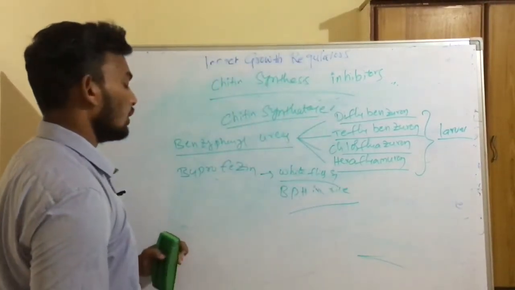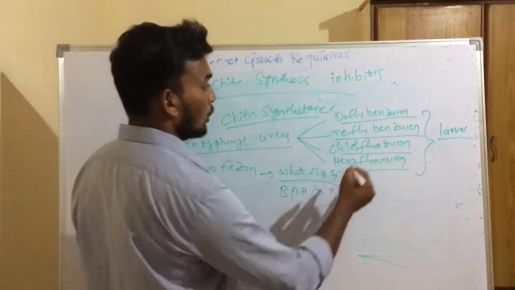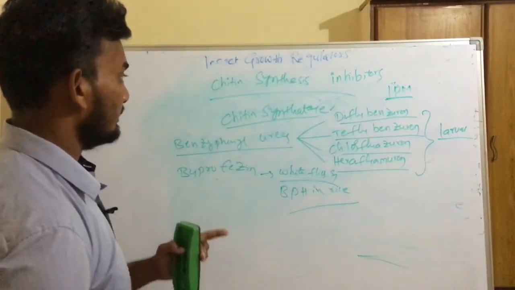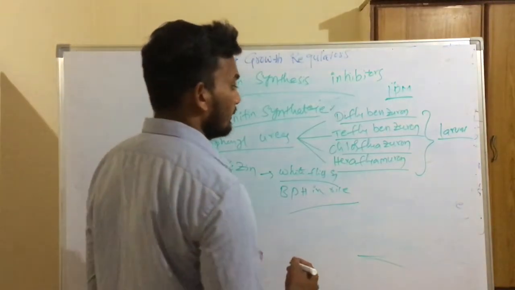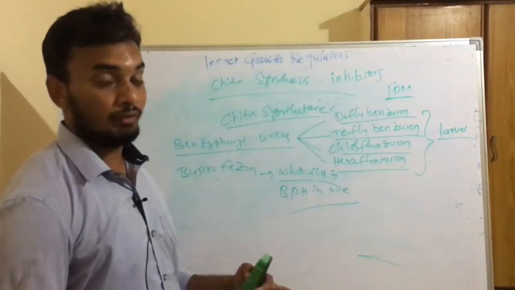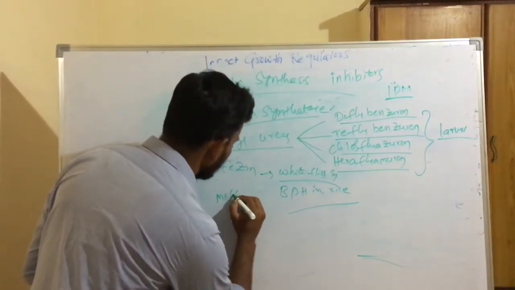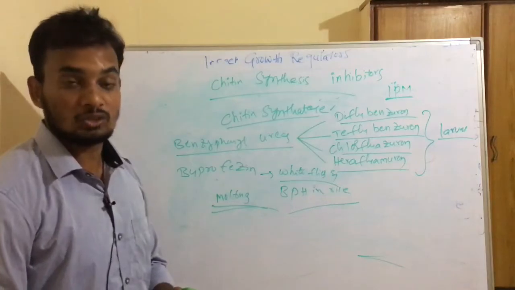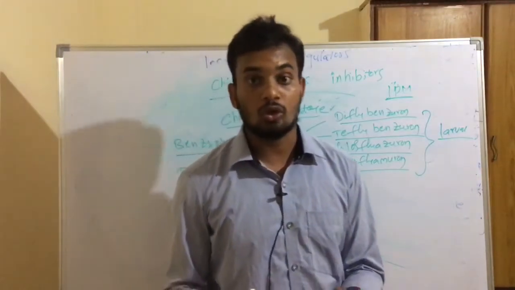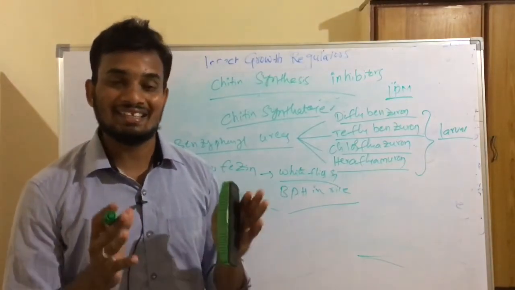These molecules are also very specific in their mode of action and their chemistry, and they can also be incorporated in IPM programs. These chitin synthesis inhibitors should be used when the larva is in the molting process. They are very effective when we use them at the stage of molting. This is how these insect growth regulators are studied and their importance in agriculture. The majority of these insect growth regulators are incorporated in IPM programs because of their low toxicity and their selective toxicity.